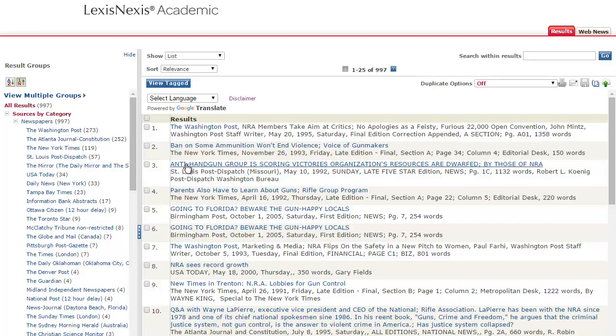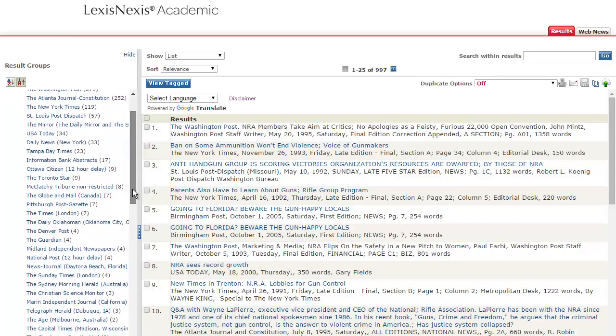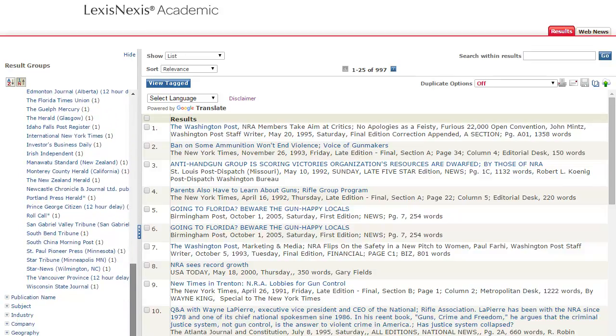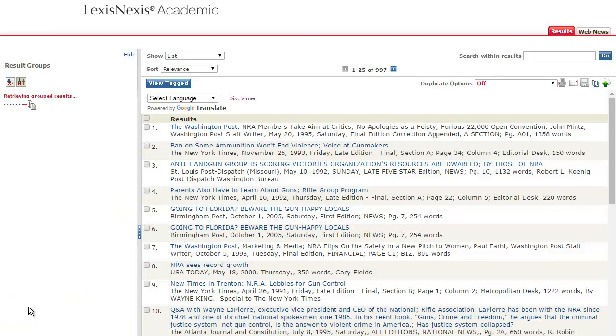If you wish to focus your search more specifically, if you scroll down through the facets on the left, you will see a facet heading for subjects. So let's click on that.